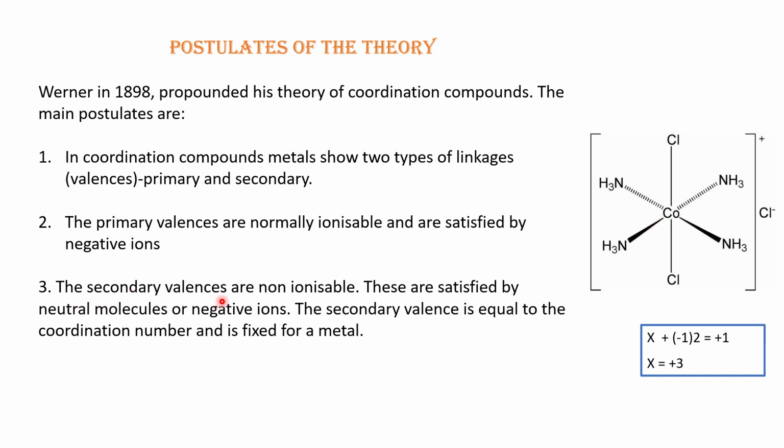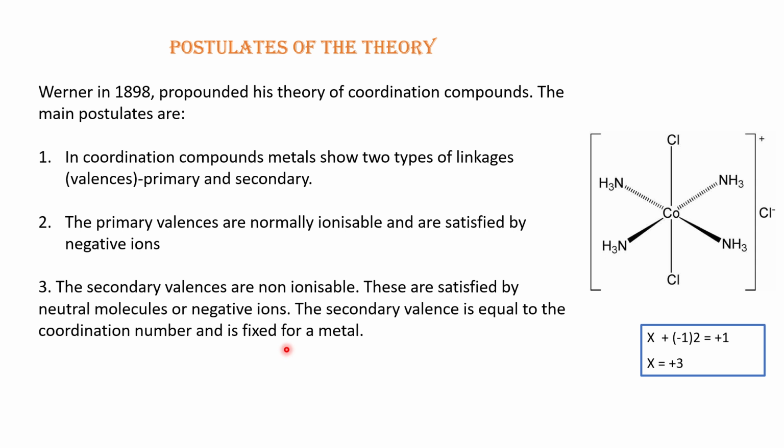The secondary valencies are non-ionizable. These are satisfied by neutral molecules or negative ions. So a neutral molecule like ammonia as well as a negative ion like chloride are both used to satisfy the secondary valency of a coordination complex. Secondary valency is equal to the coordination number and is fixed for a metal.